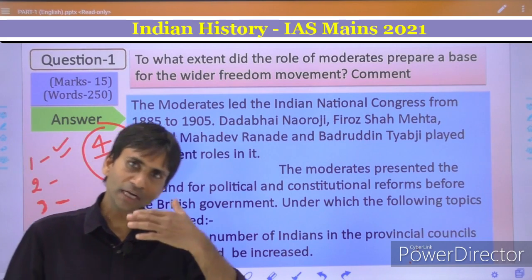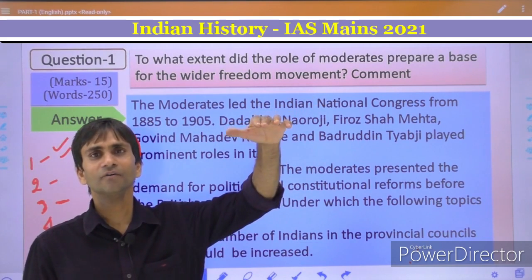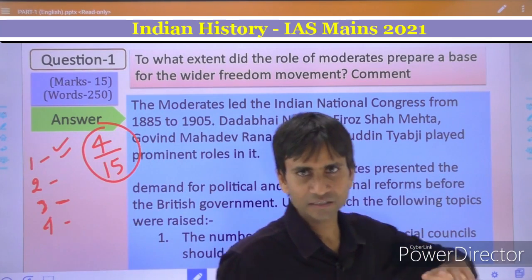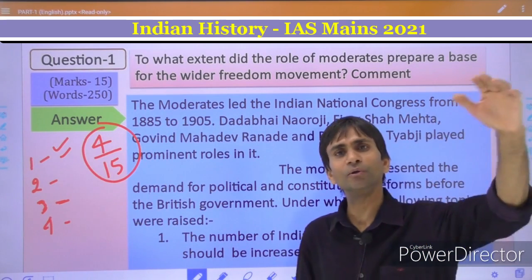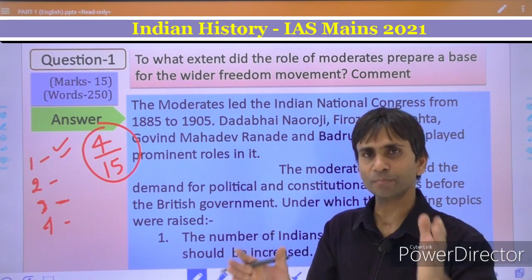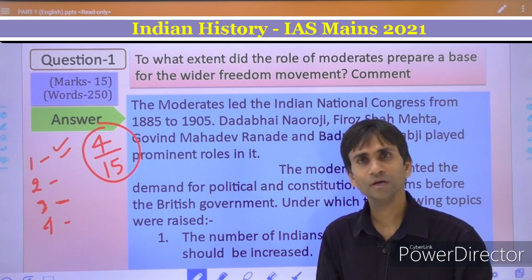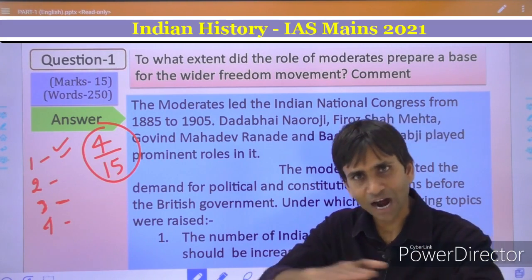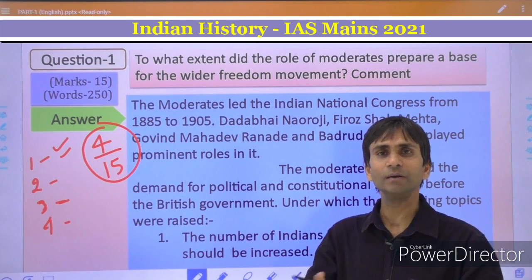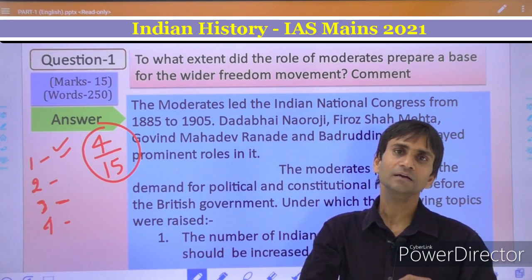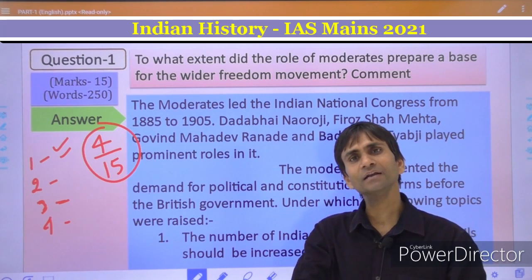It was not only continued by the phase of extremist leaders like the Lal Bal Pal politics, or also continued during Mahatma Gandhi when he led the Indian National Congress in the Freedom Struggle, but also there were some additional factors. They enlarged the base of the freedom struggle, and due to this the freedom struggle or the national movement became